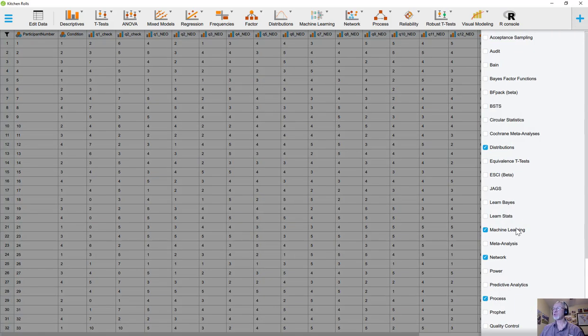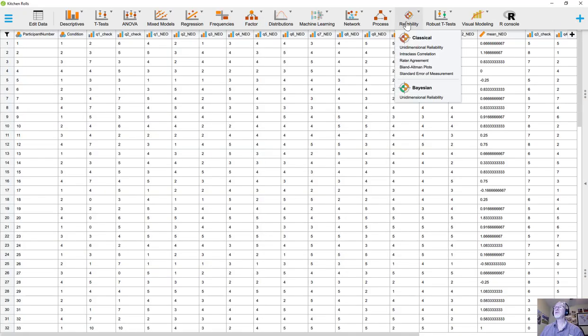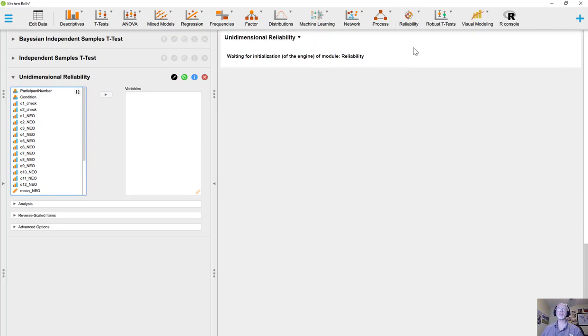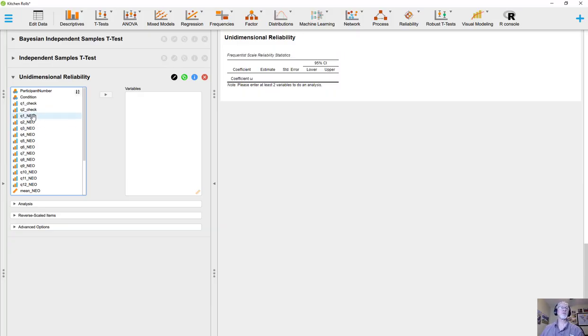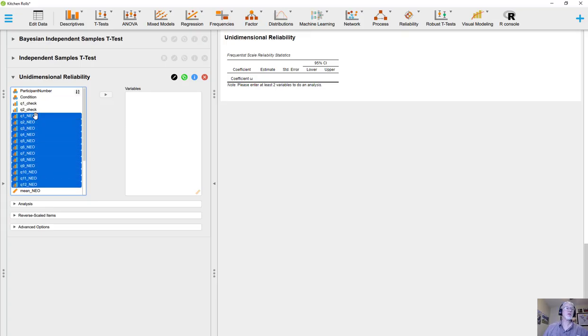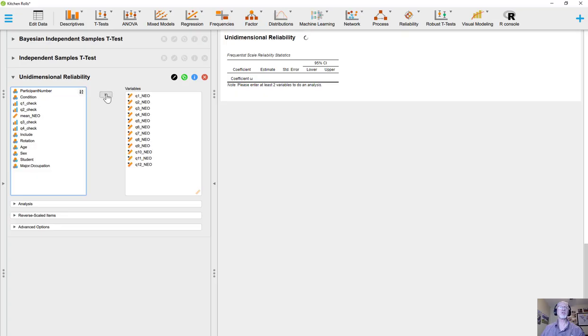There are modules that you can click over here and then add. We're going to click on unidimensional reliability, and we're going to take items 1 through 12 and put them over here.